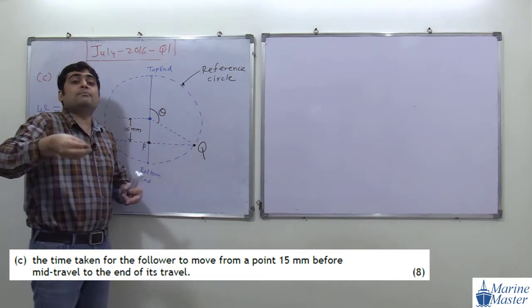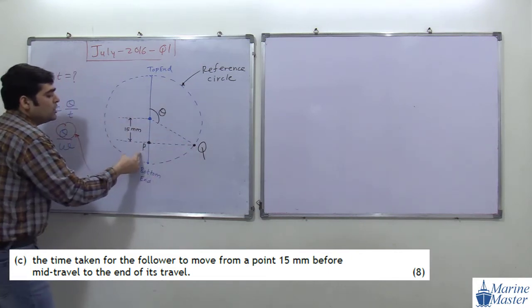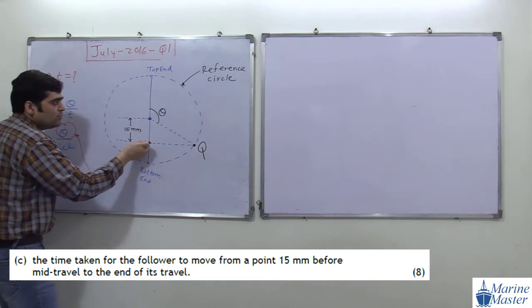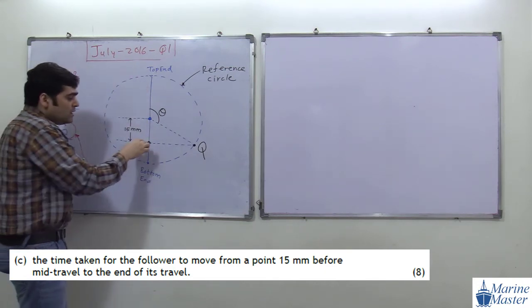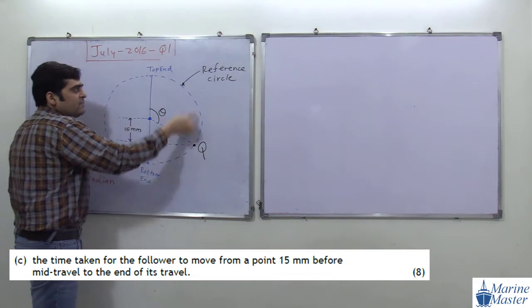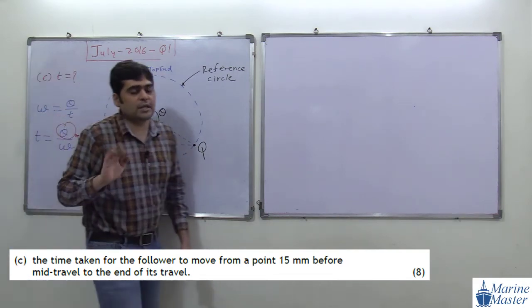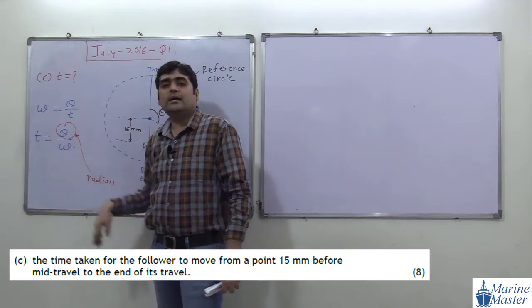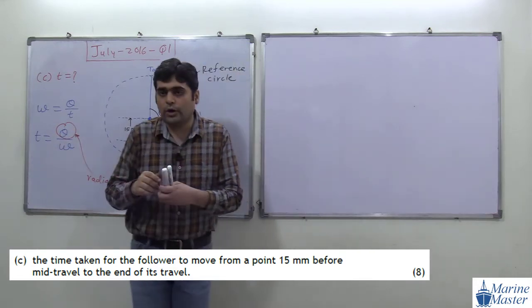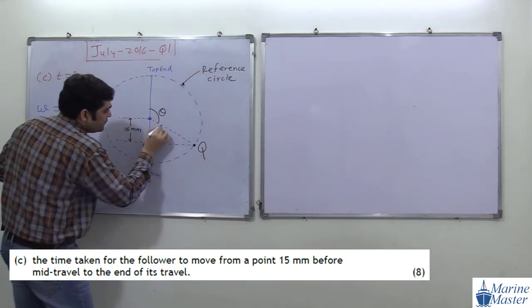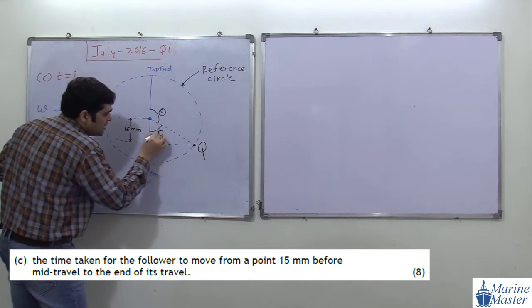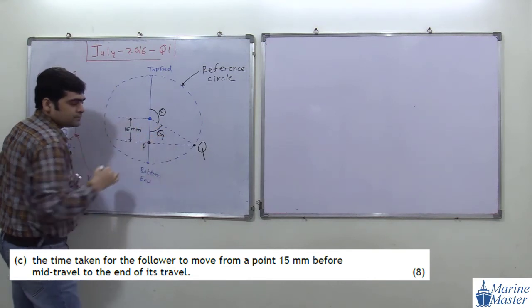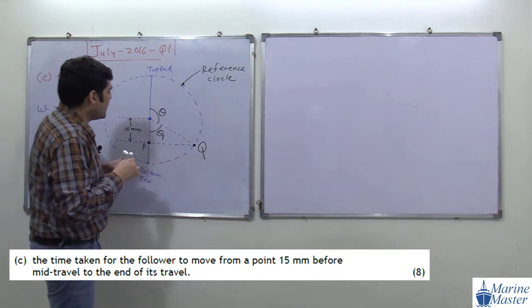Whatever the time of point Q, the same will be the time of point P when it is going from here to here. But our target is to calculate this time. Try to see the scenario. To get the value of time, we need the value of theta, and for this theta we are first of all going to calculate theta 1.